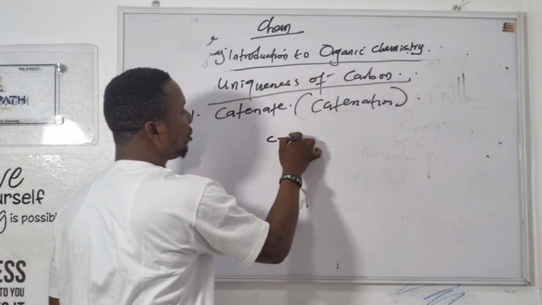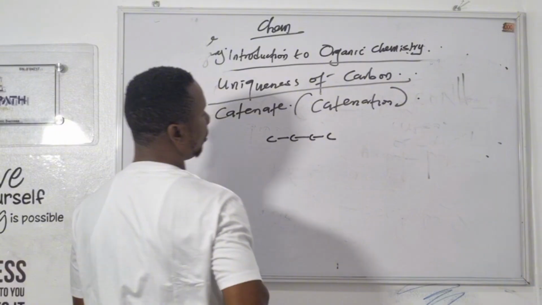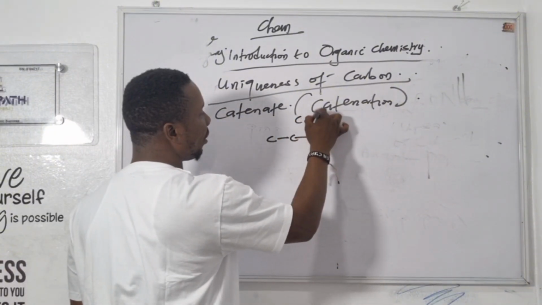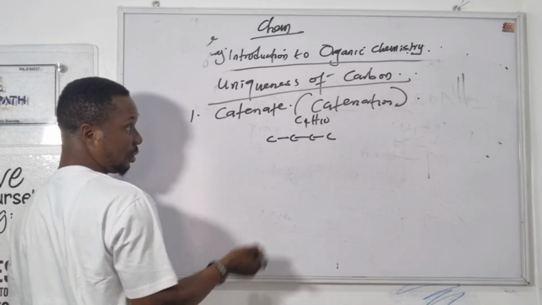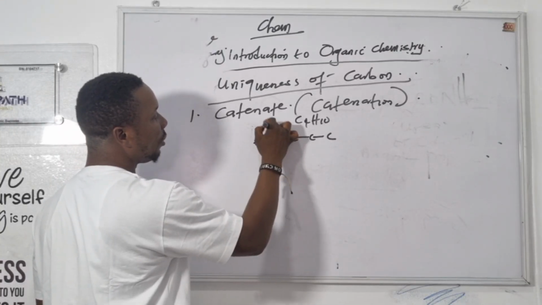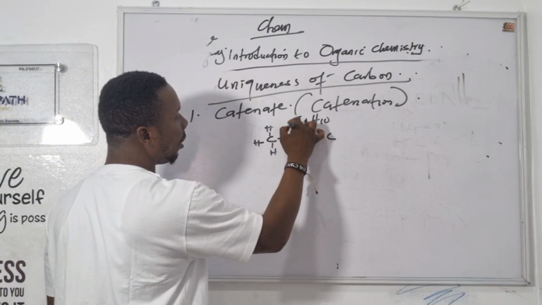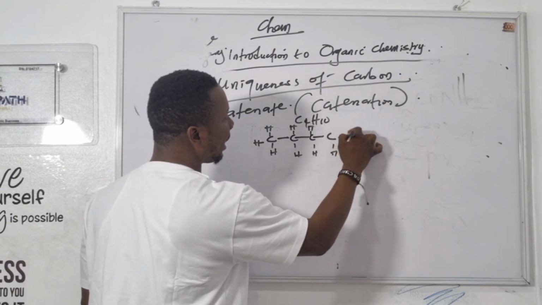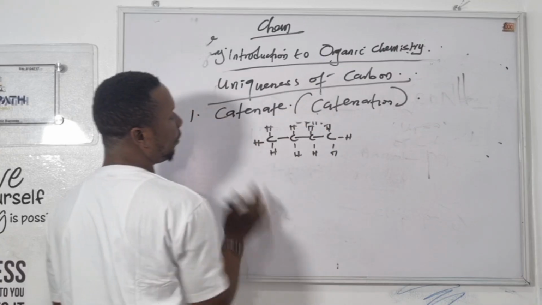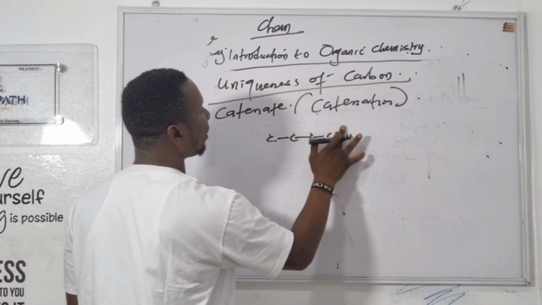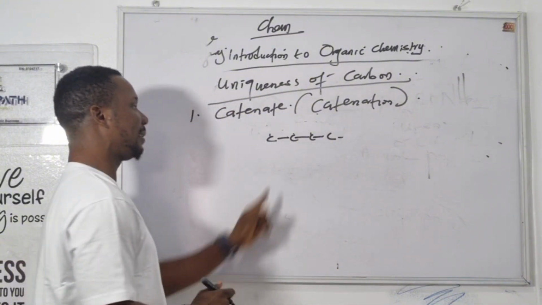We have 1, 2, 3, 4 carbons, so this is C4H10. If you complete it, this is 1 hydrogen, 2, 3, 4, 5, 6, 7, 8, 9, and 10. But the hydrogen is not really necessary. We are going to talk about that in the next class.